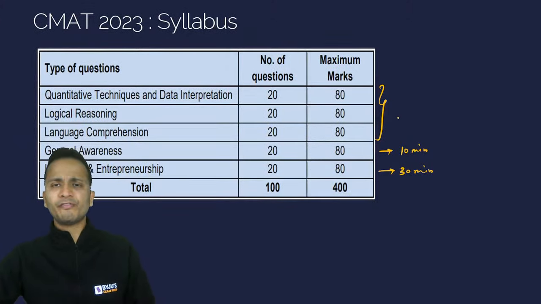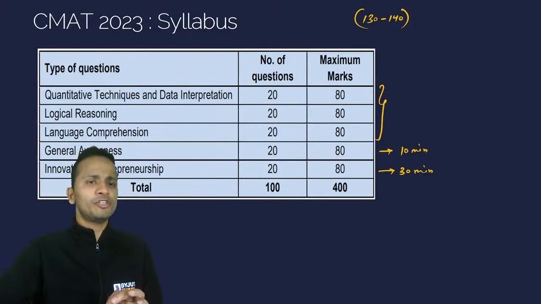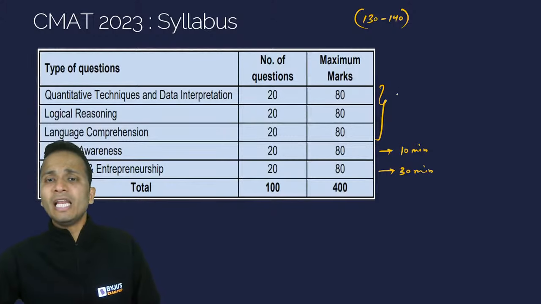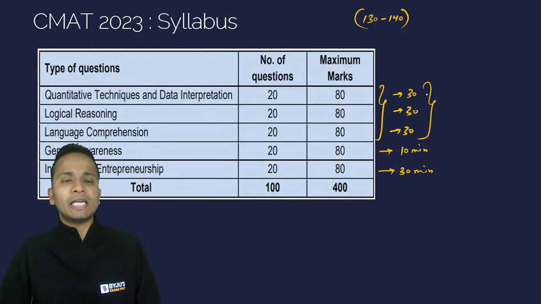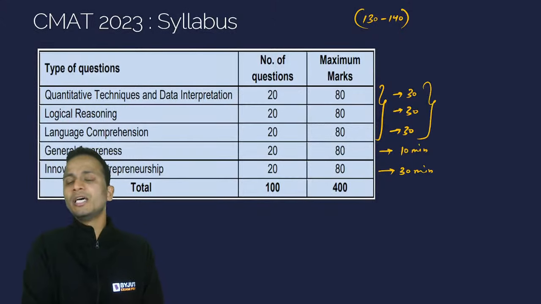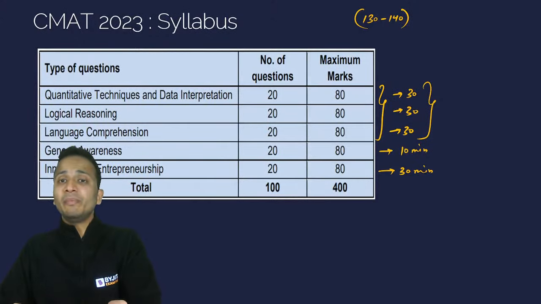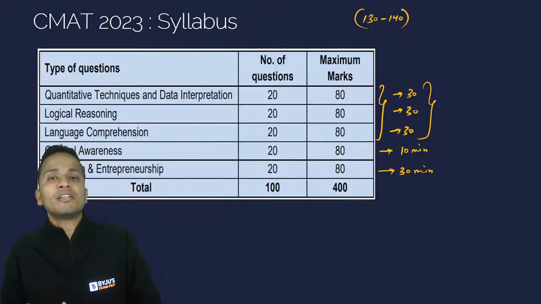Now, since I'm left with somewhere around 130 or 140 minutes after attempting the two sections of general awareness and innovation and entrepreneurship, I'll initially give 30 minutes to each of these sections in any order, and attempt as many questions as I can in these 30 minutes allotted to each section. And after that, out of the 130 minutes, if I'm done with 90 minutes, I'll be left with another 40 minutes.